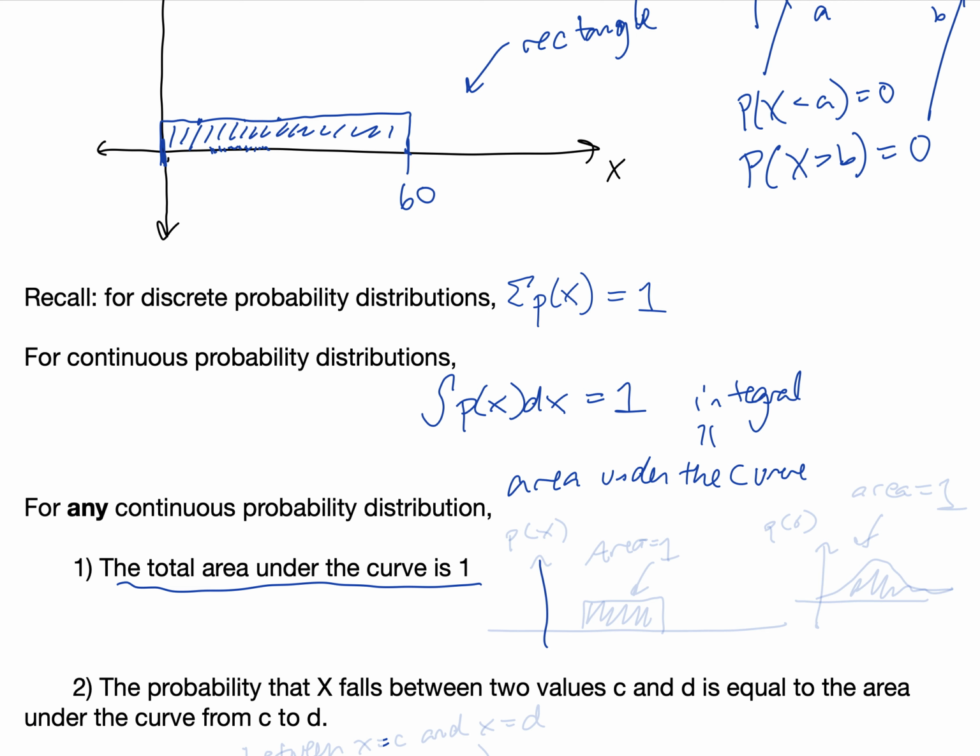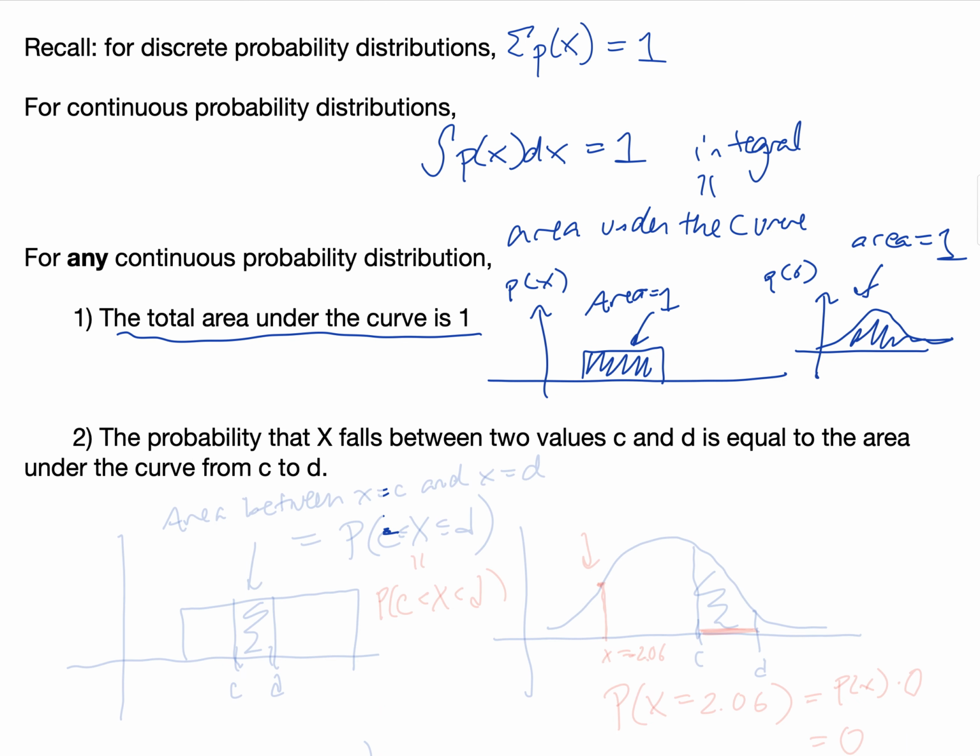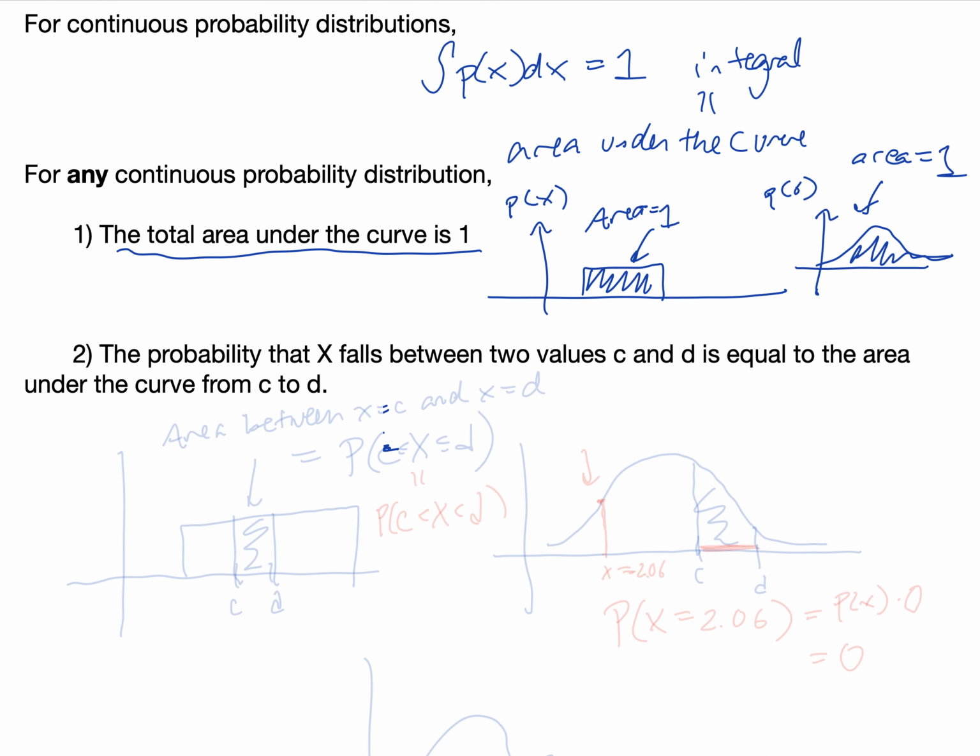So whatever the continuous distribution looks like, if it's a uniform distribution or a normal distribution or just some other distribution, the area under the curve of the probability density function will always be equal to 1. So this area is always 1, and I would like you to think about probabilities and area as a related idea.